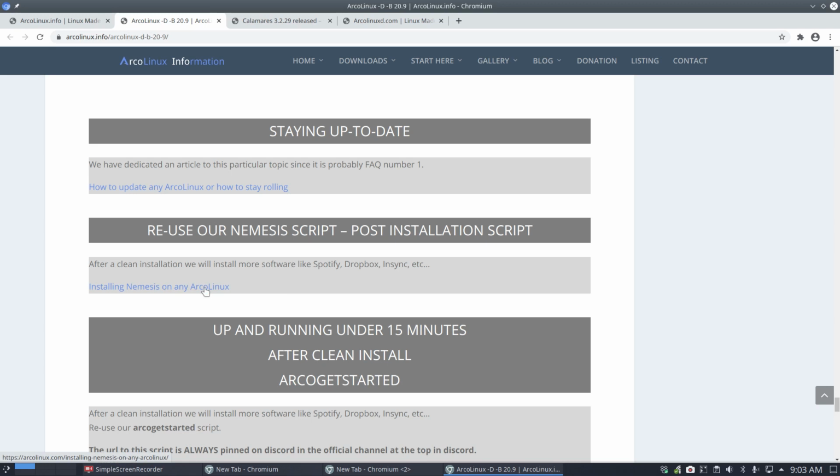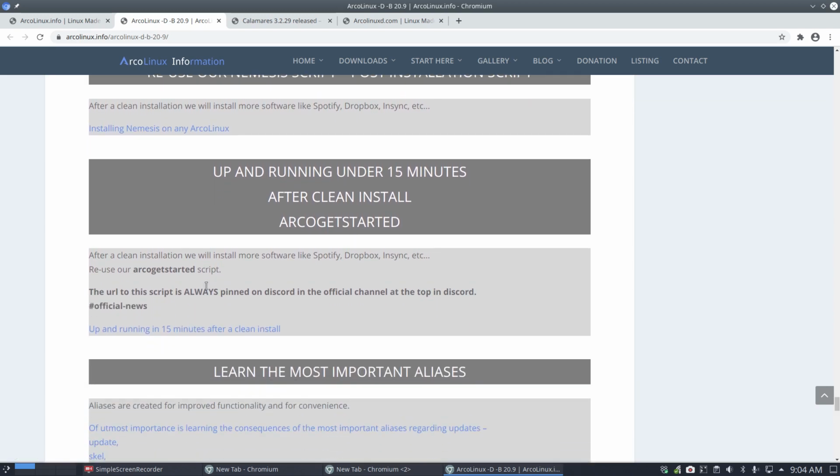So you can reuse my scripts. The point is not to run it, no, the point is to check out what I do, and maybe you can copy paste this Nemesis thing and say, I'm going to make my own thing, and do that after an installation.